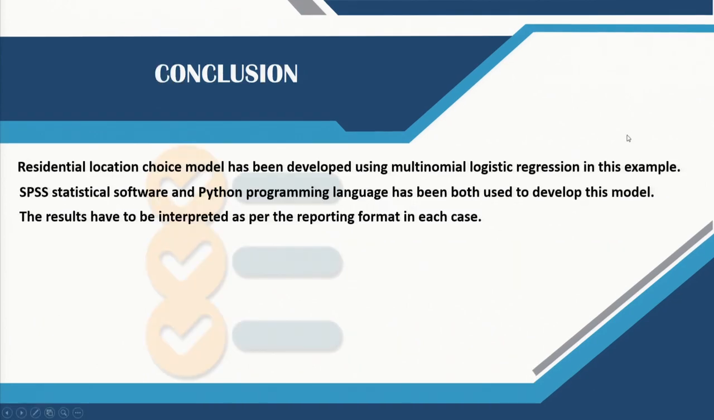To conclude, a residential location choice model has been developed using multinomial logistic regression in this example, and both the SPSS statistical software and the Python programming language have been used to develop this model. The results can be interpreted as per the reporting format in each case. Thank you.